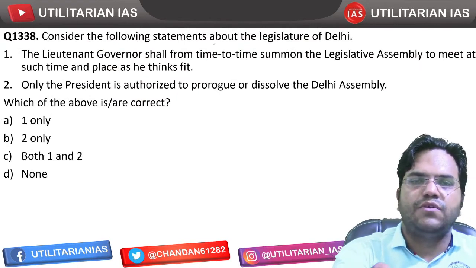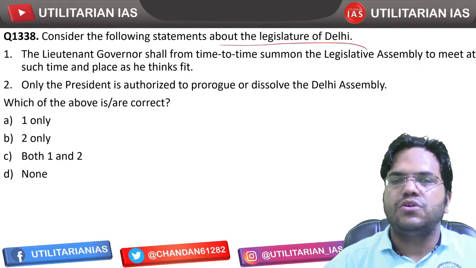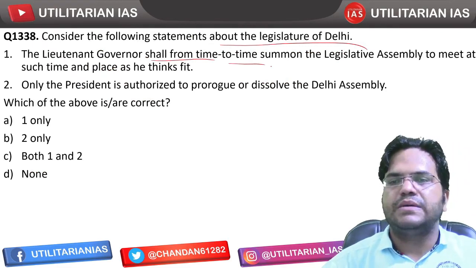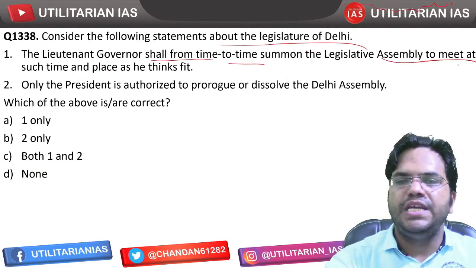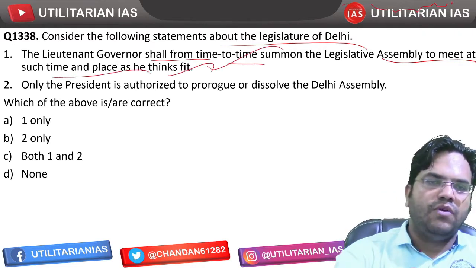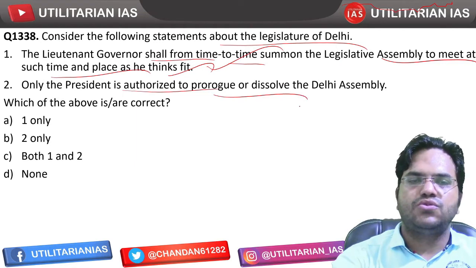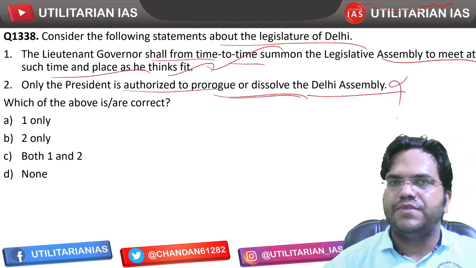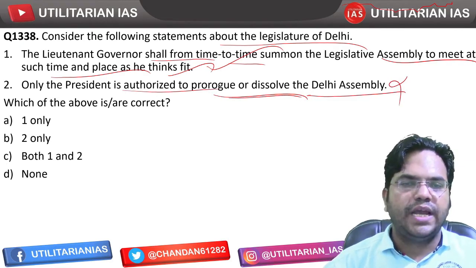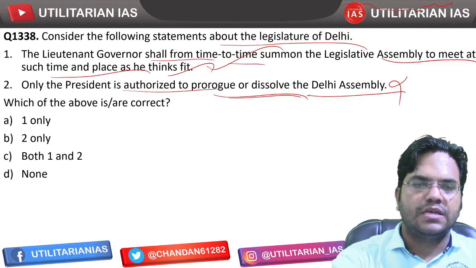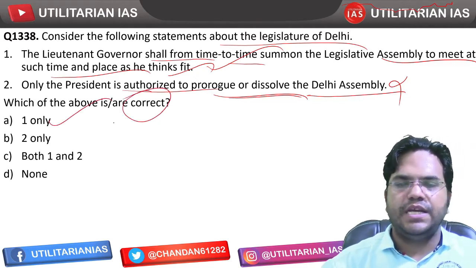Next question, consider the following statements about the legislature of Delhi. The Lieutenant Governor shall from time to time summon the Legislative Assembly to meet at such time and place as he thinks fit. So that's correct. Only the President is authorized to prorogue or dissolve the Delhi Assembly. That's incorrect. The Lieutenant Governor as well can prorogue or dissolve the Delhi Assembly. So only the first statement, A, is going to be correct.